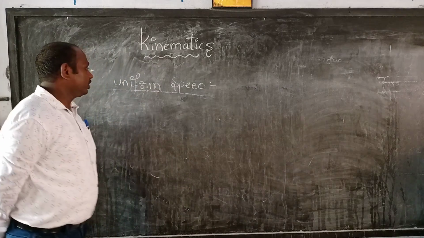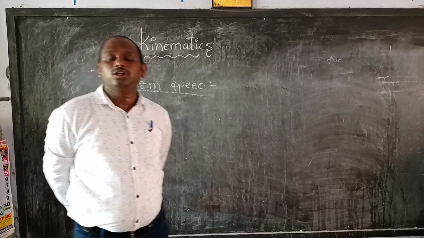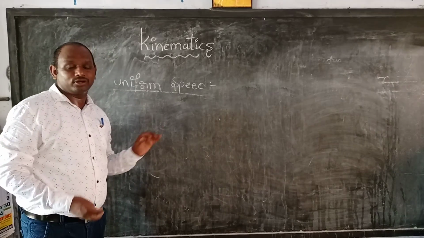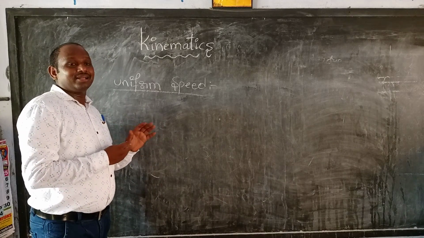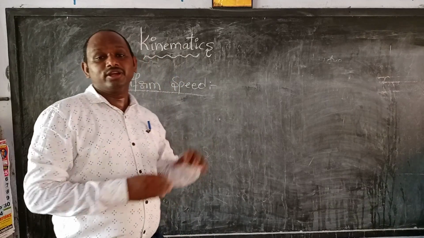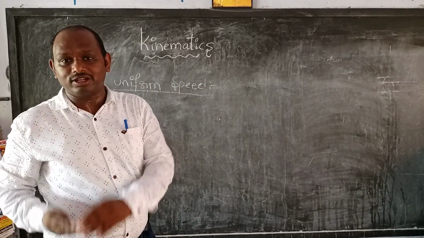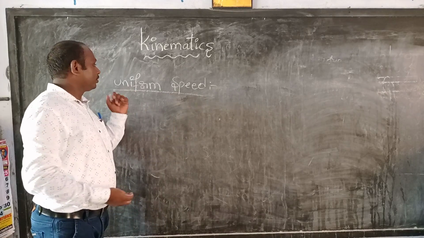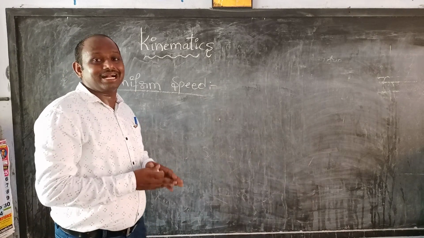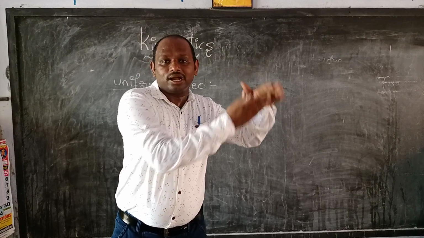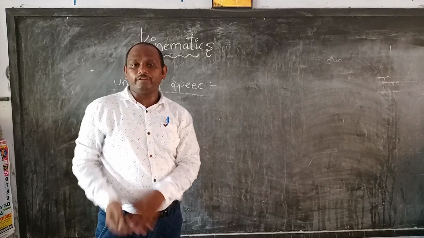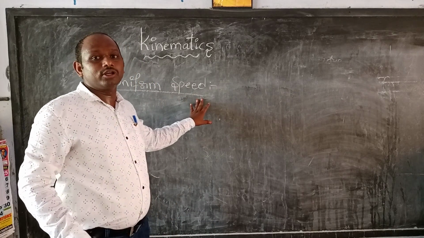So all of you see, what is uniform speed? Uniform speed is nothing but when the body covers equal distances in equal intervals of time. That is called uniform speed. Understood? Distance will be equal, time also will be equal. That is called uniform speed.